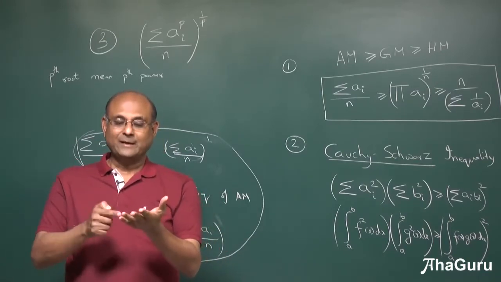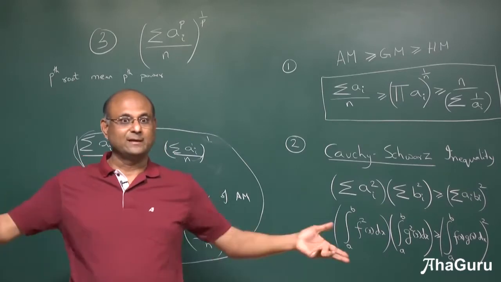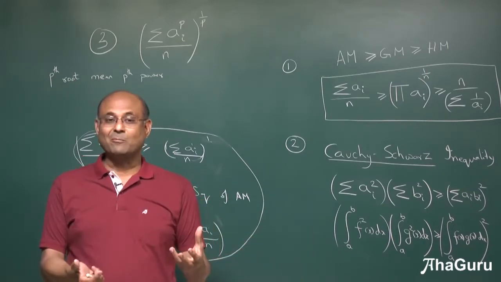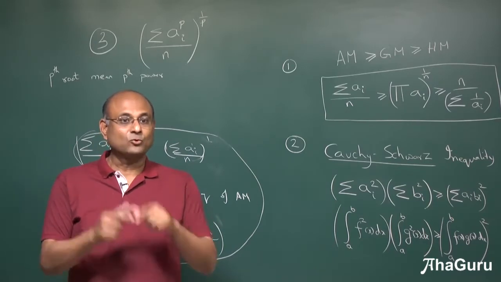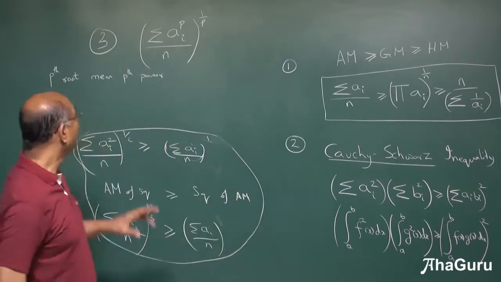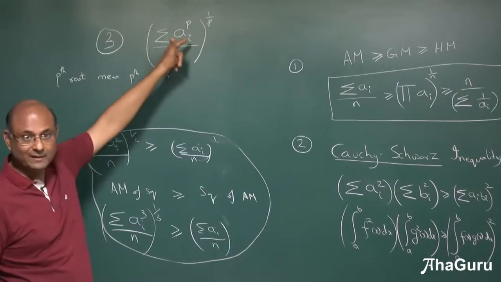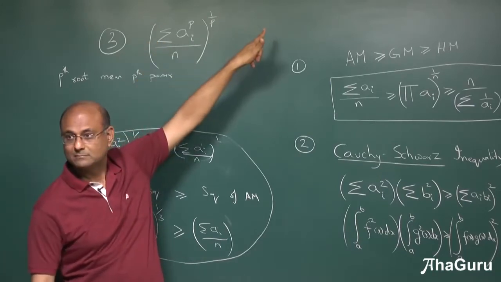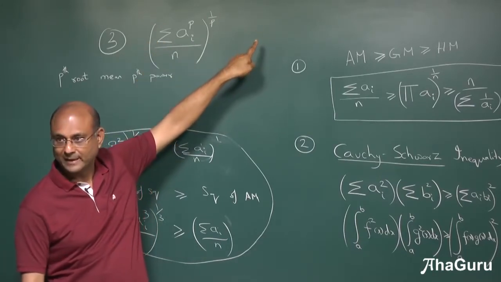How can you say the mean of 2, 2, 2, 2 and 2 is 3? Makes no sense. Whatever kind of mean you talk about, it should be back to 2 if all the numbers were equal. Minimum. That much is clear? So because I have taken a power p and then I have taken its mean, I must do a power 1 by p. I hope the idea is clear.